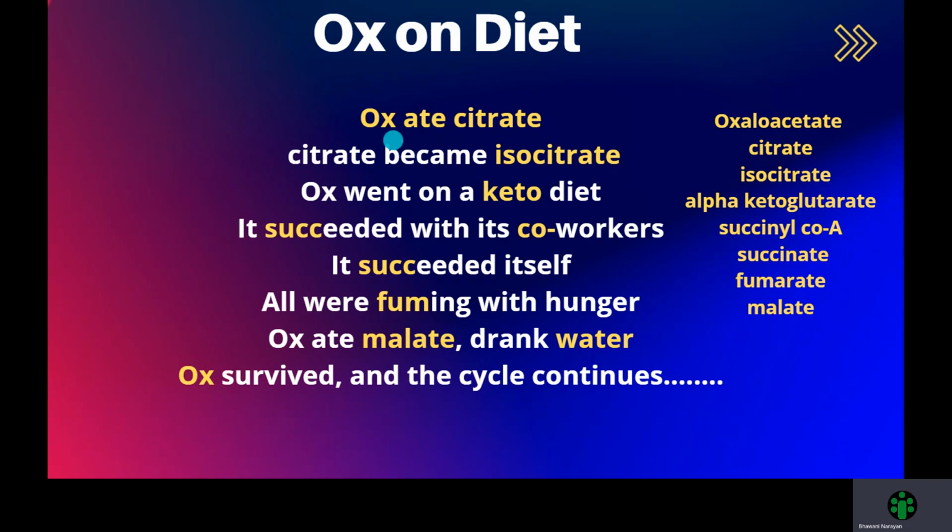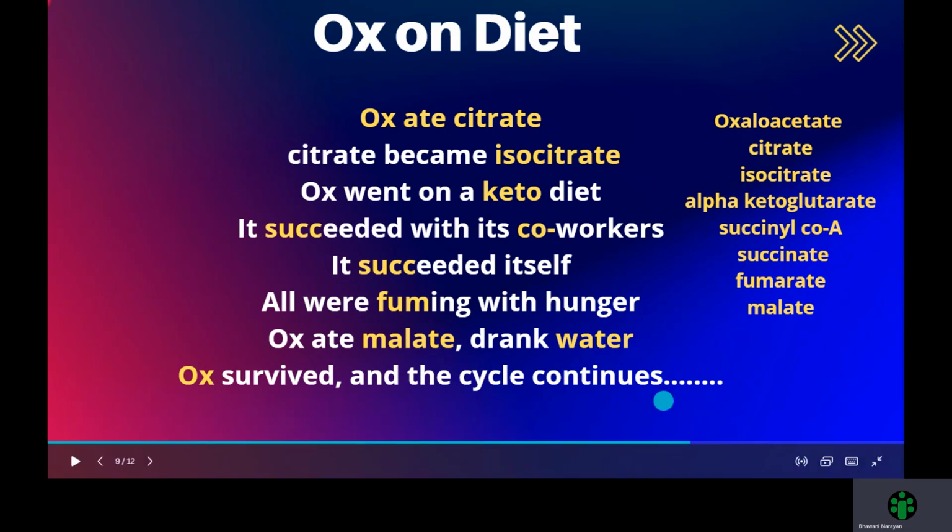Let's repeat it once again. Ox ate citrate, citrate became isocitrate. Ox went on a keto diet. It succeeded with its co-workers. It succeeded itself. All were fuming with hunger. Ox ate malate, drank water, ox survived, and the cycle continues.